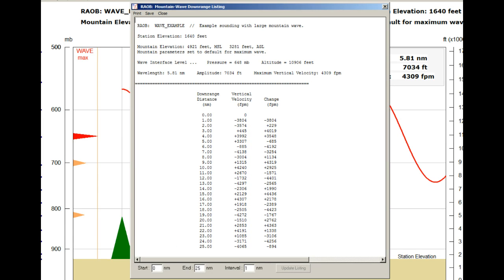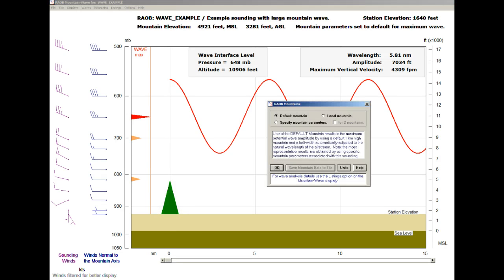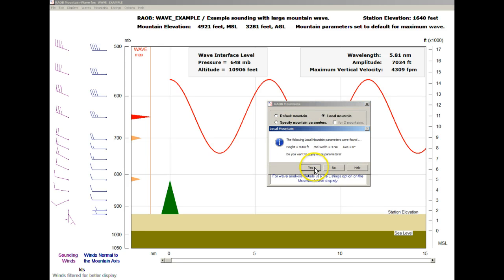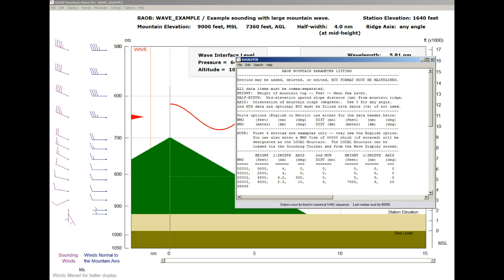So now let's close the display and reopen the mountains form. This time we'll select the local mountain option. And just like we saw on the previous sounding diagram, this permits quick loading of a predefined set of mountain parameters. And just like we saw on the previous sounding diagram screen, you can use the Edit menu to access the mountain parameter file, from which the local mountain and others are defined. Please see the Mountain Wave Parameters video for more information.